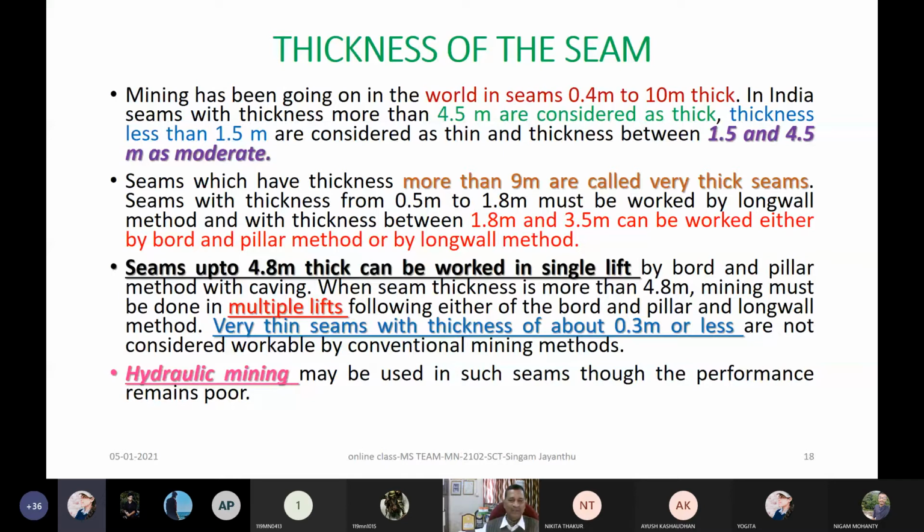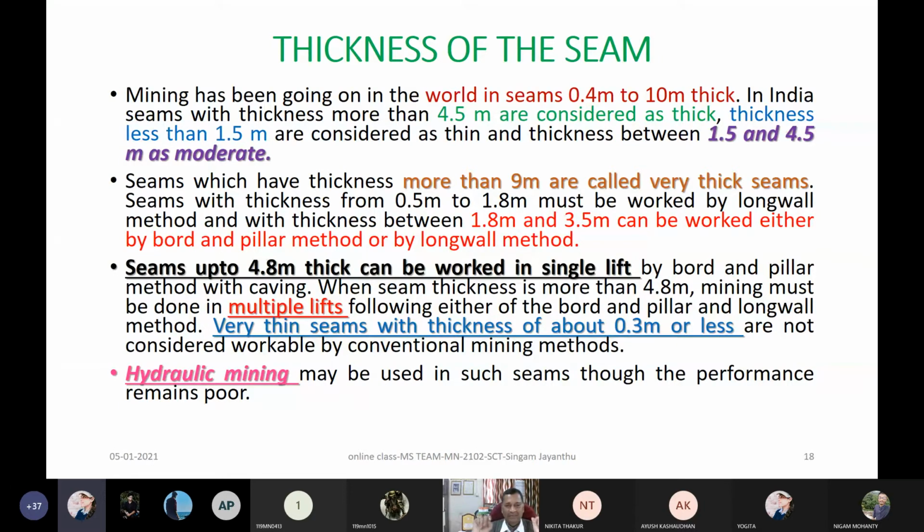Now you also should note down some important points as far as the thickness of the seams. A little bit I tried to discuss at that time, giving some layman's terminology. And this material is also there in that pedagogy we developed already, as I told you, as a national mission project along with our beloved IIT Kharagpur, where some of my people were working on that.